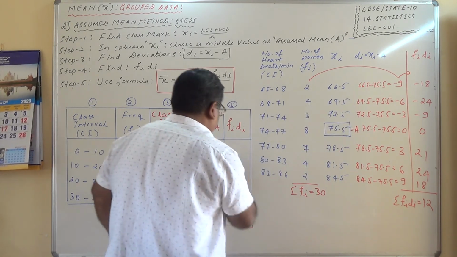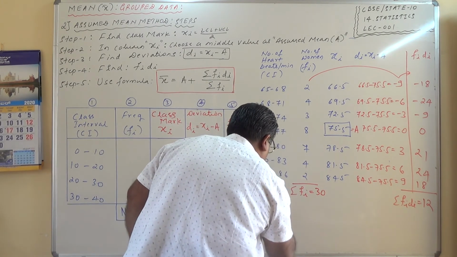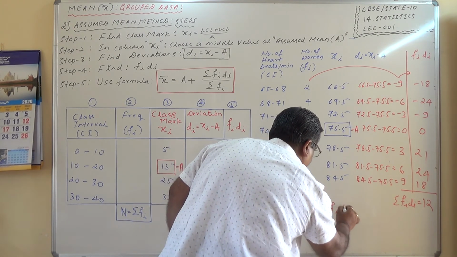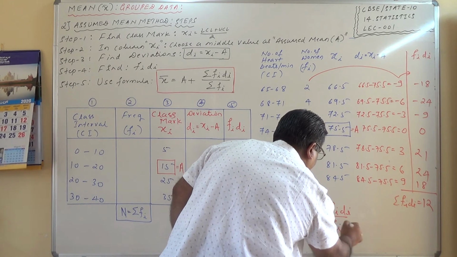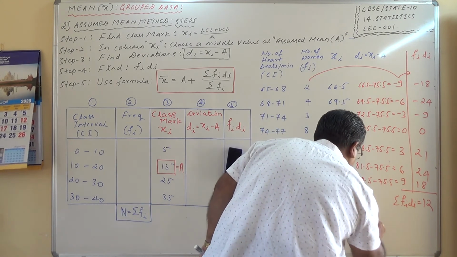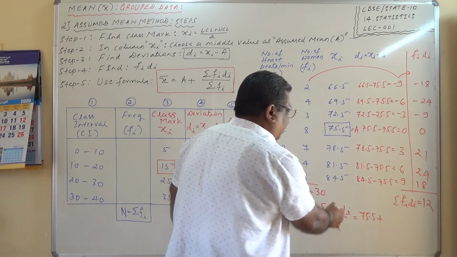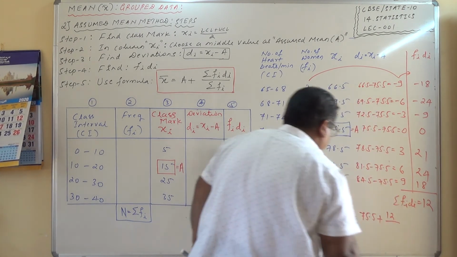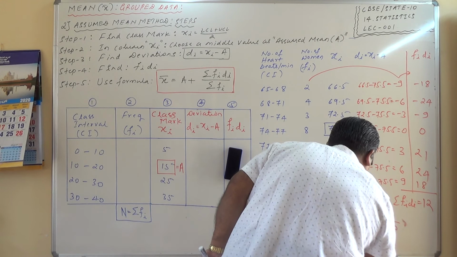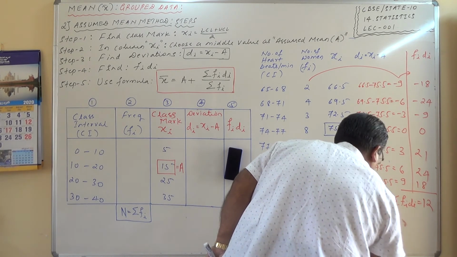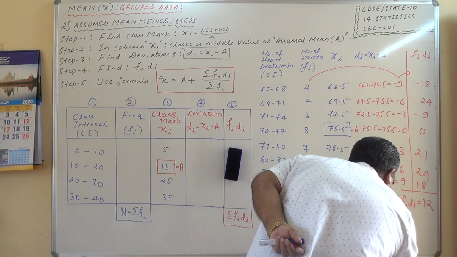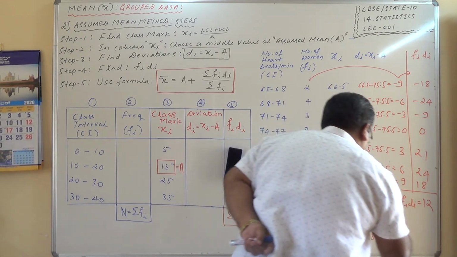Now you can calculate. Therefore x bar is equal to assumed mean plus sigma fidi divided by sigma fi, which is equal to A, which is how much? 75.5 plus sigma fidi 12 divided by 30, which is equal to 75.5 plus 12 by 30, which is 1.2 divided by 3, which is 0.4, which is equal to 75.9.